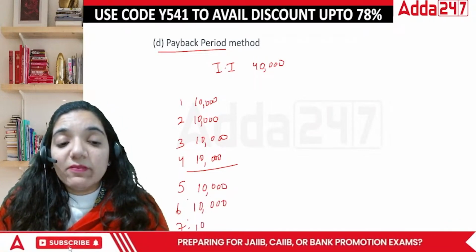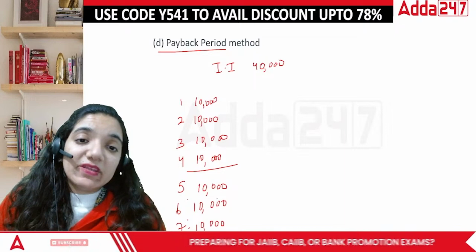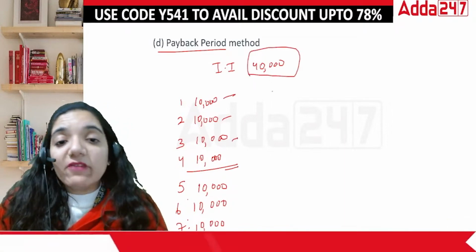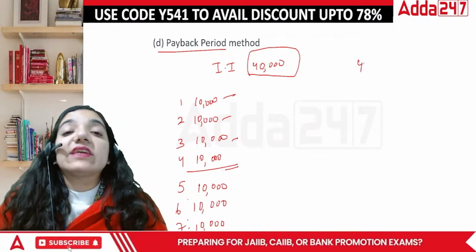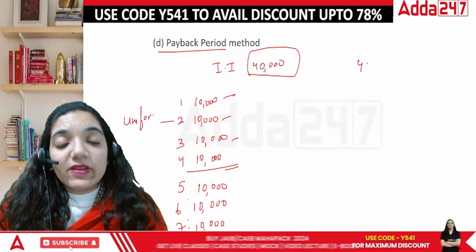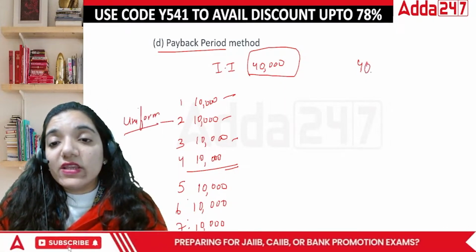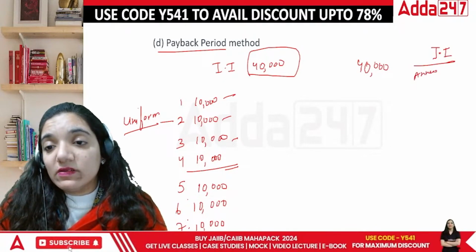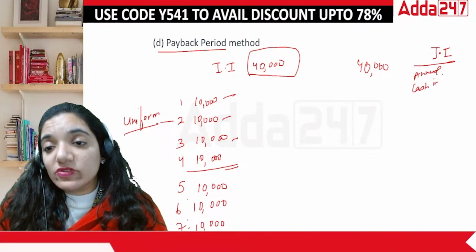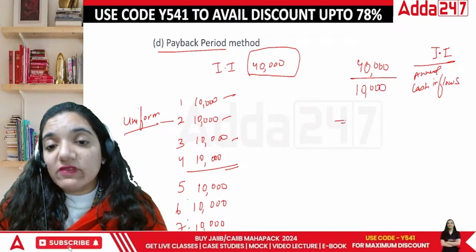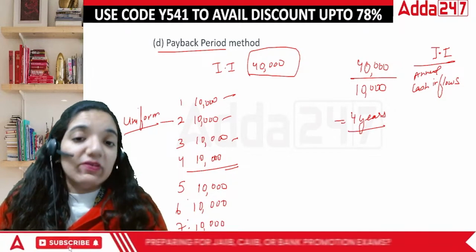But by what time is my payback period over? That means if I invested 40, by which year is my investment recovered? 10, 20, 30, 40, by the fourth year. Or I can say if the cash flows are uniform, this is uniform cash flows, you take your initial investment and divide it by annual cash inflows. This means 40,000 divided by 10,000, giving you 4 years. In the next 4 years, I am going to recover this amount.